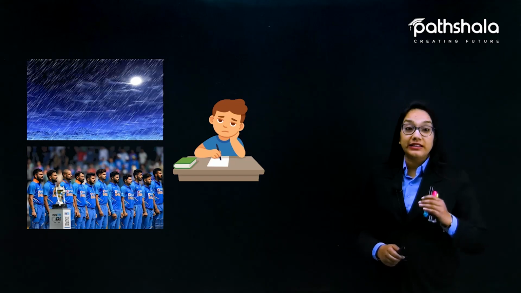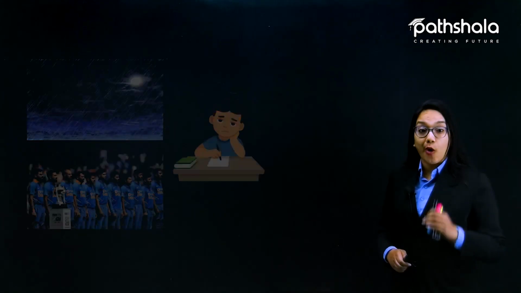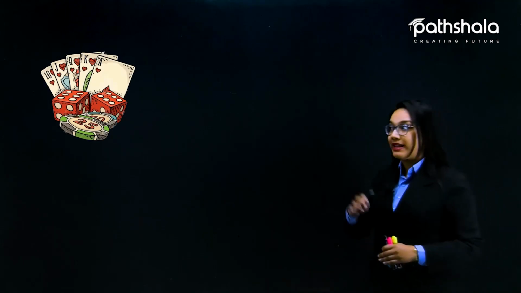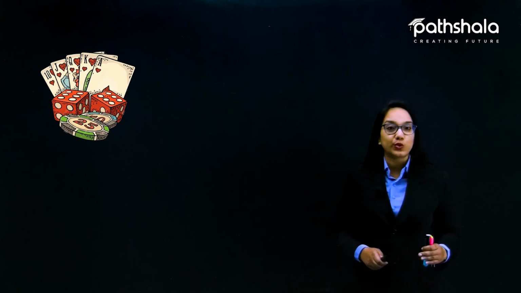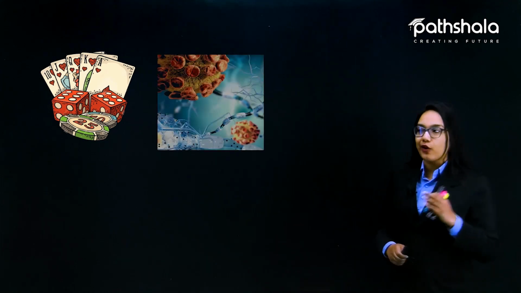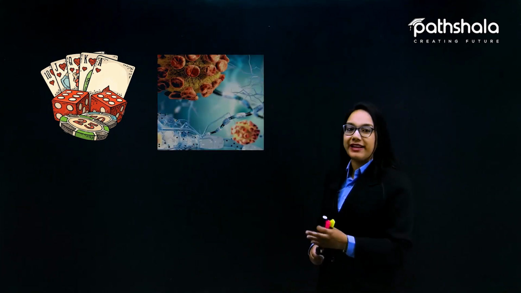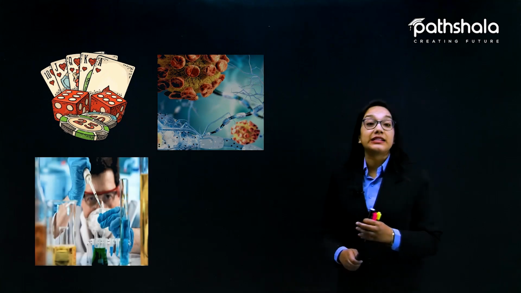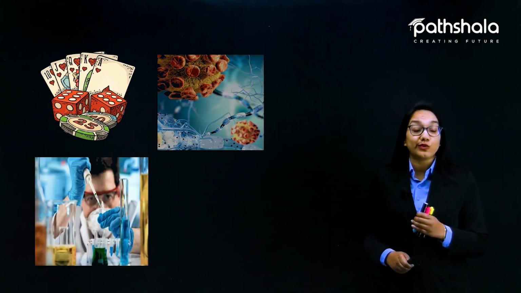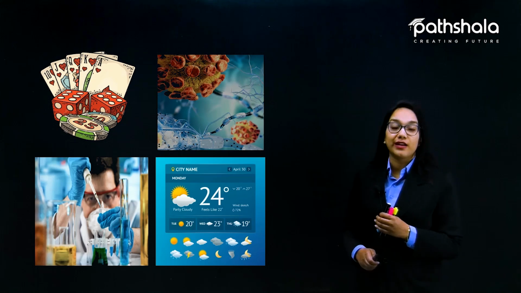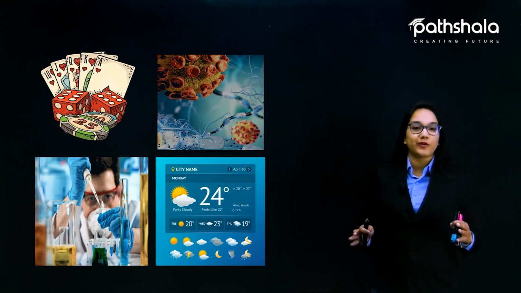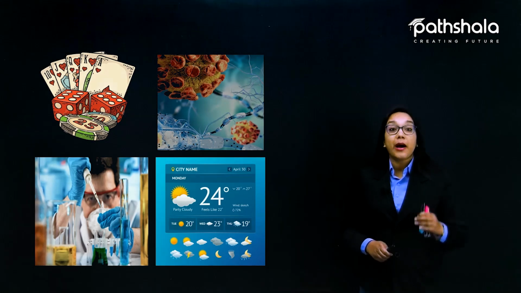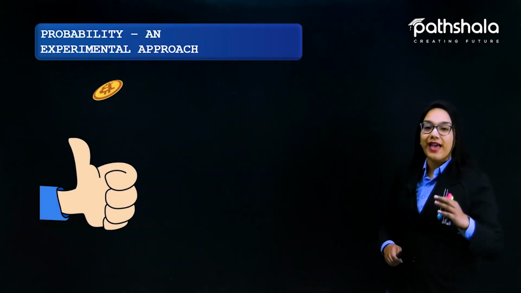We know that probability actually started with gambling, and after that it has an extensive use not only in the biological sciences but also in the medical sciences as well. And it has a lot of use in weather forecasting.